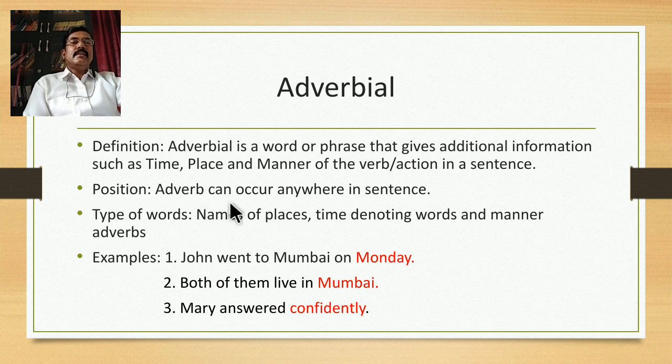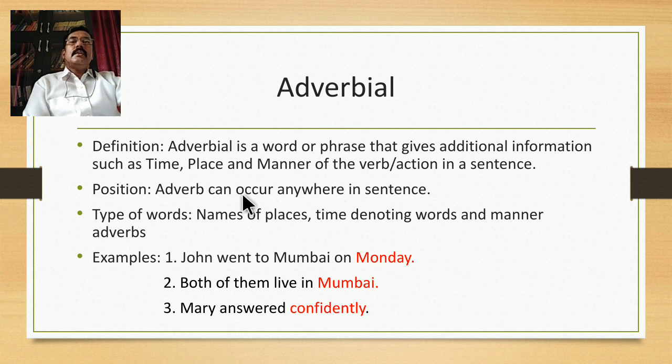The position of adverbial is very interesting. Adverb is a word that can occur anywhere in a sentence. That is why grammarians and linguists call it a mobile element. It does not have a fixed position in a sentence. The other four elements have their fixed position. Subject has a fixed position, beginning; verb, second position; object and complement, third and fourth position.